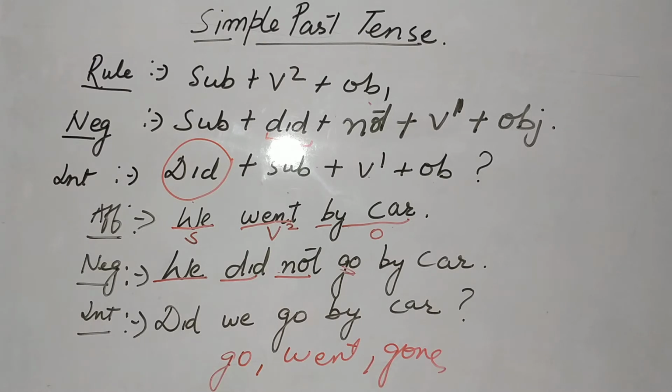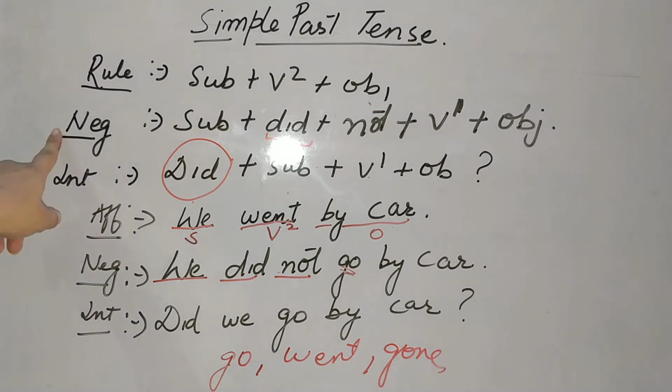Today we are going to start with simple past tense. First, the rule is subject plus second form of your verb plus object. With the red pen, I have written go, went, gone. First thing to tell you is go is the first form, went is the second form, and gone is the third form of your verb.